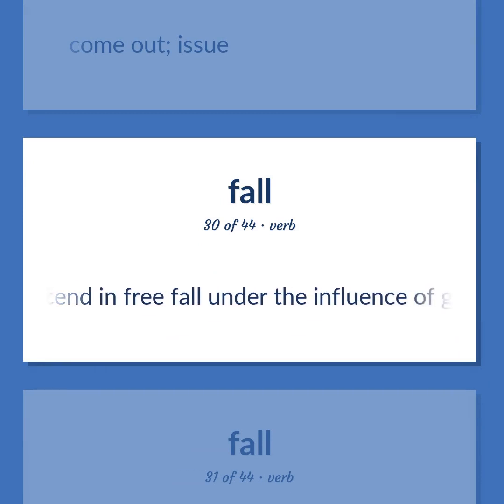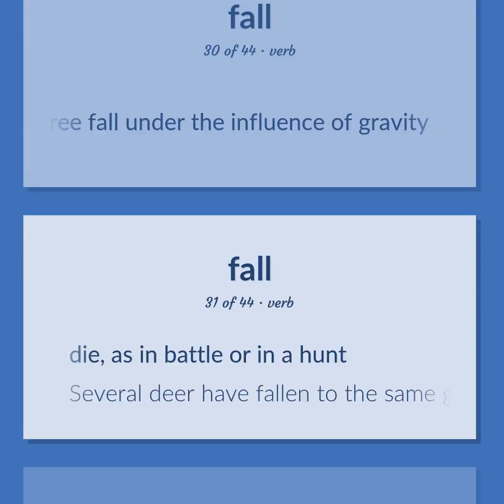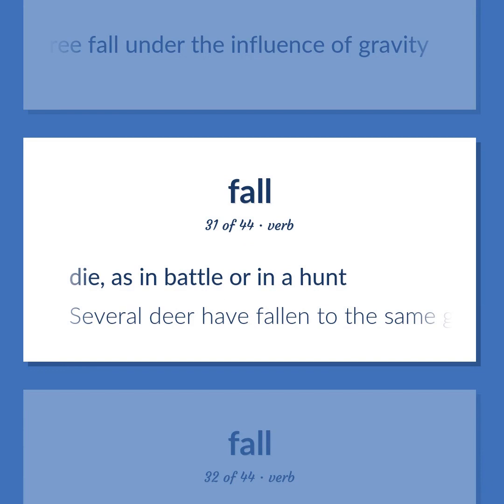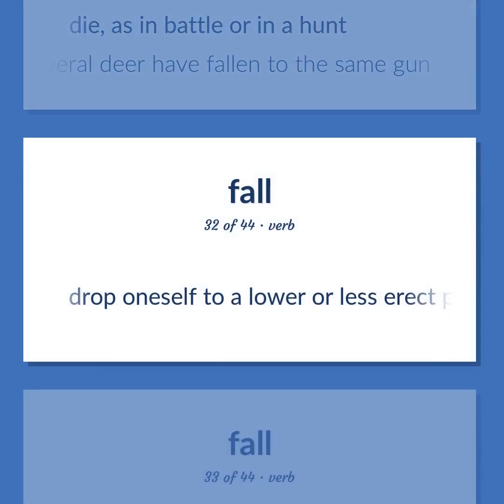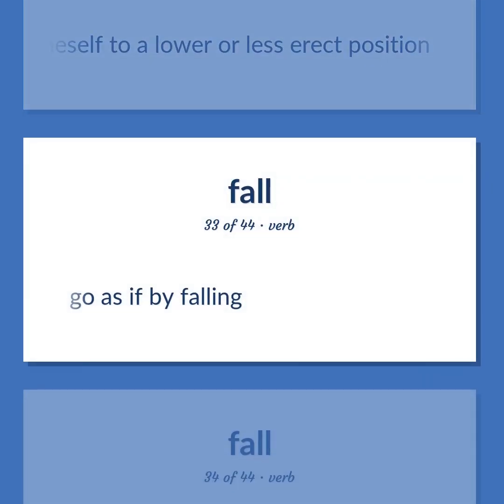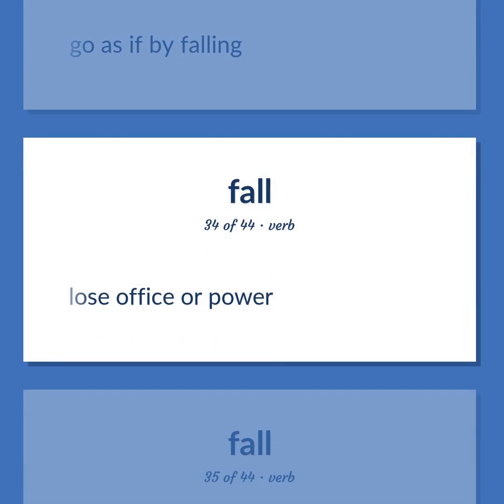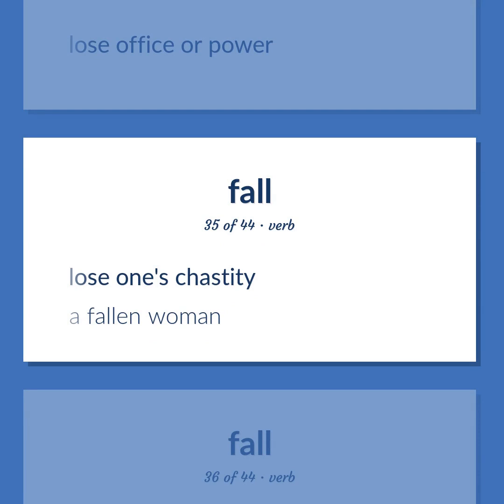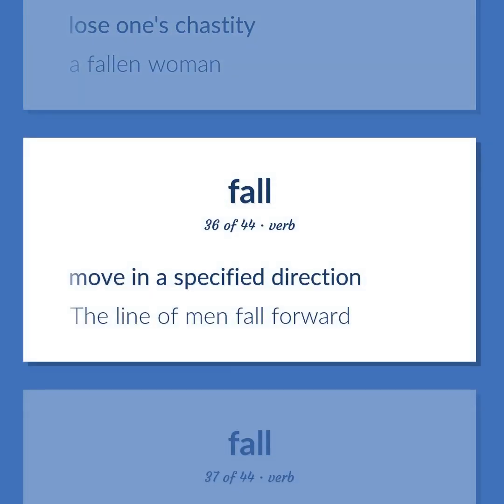Descend in free fall under the influence of gravity. Die, as in battle or in a hunt. Several deer have fallen to the same gun. Drop oneself to a lower or less erect position. Go as if by falling. Lose office or power. Lose one's chastity. A fallen woman. Move in a specified direction. The line of men fall forward.